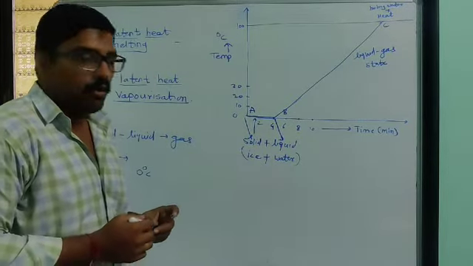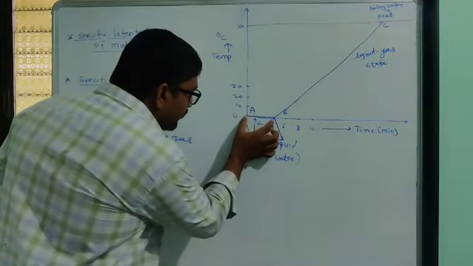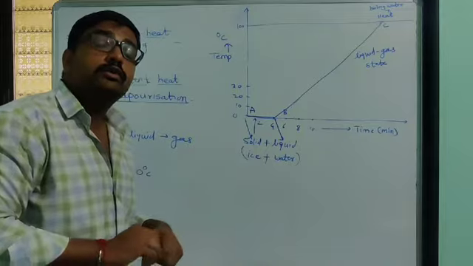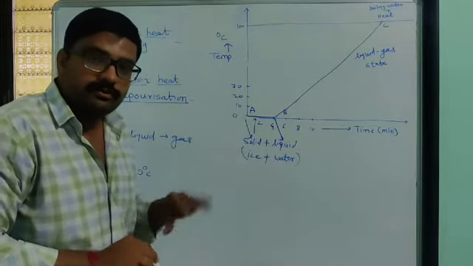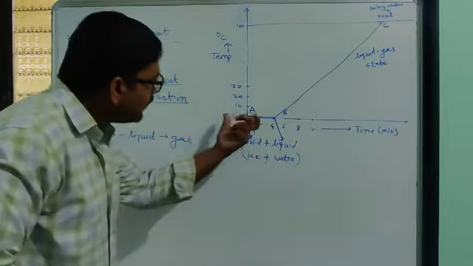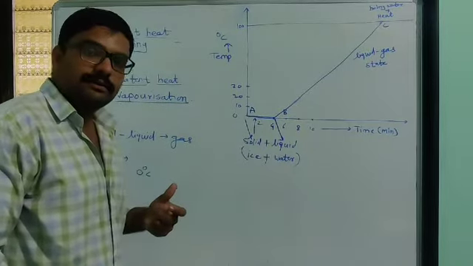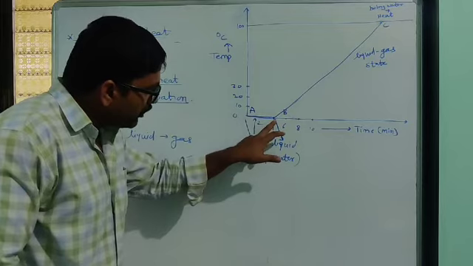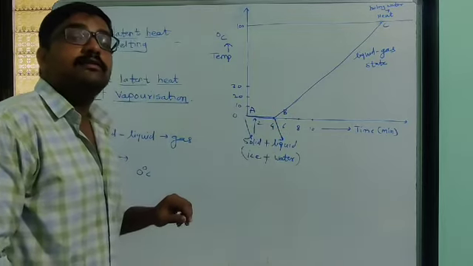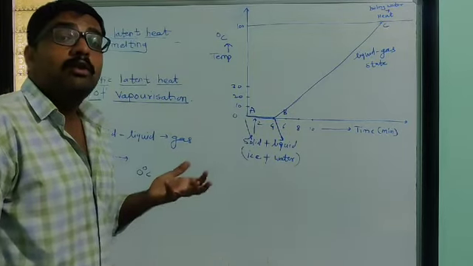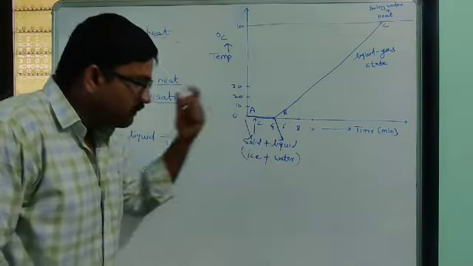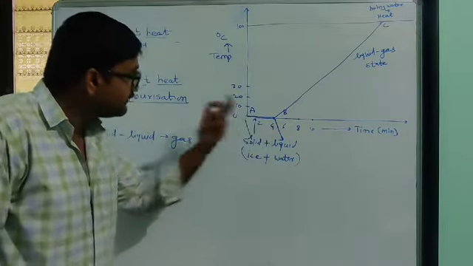Okay, whatever heat we supply here at a constant temperature is used to change the state of the substance. The temperature is the same: initially 0 degrees, and at point B after 4 minutes, again 0 degrees. So what about the heat we are supplying in between, during this time?